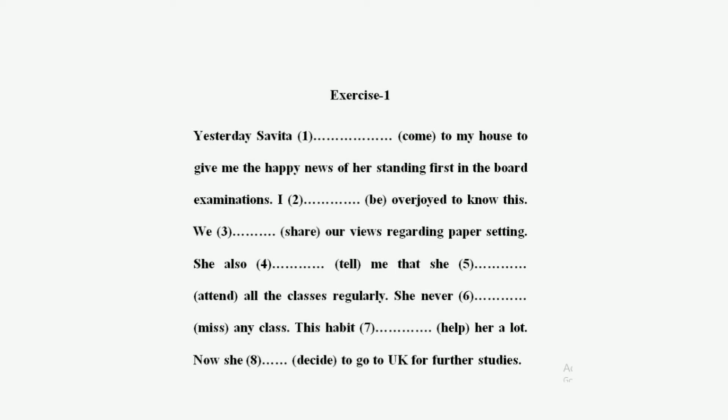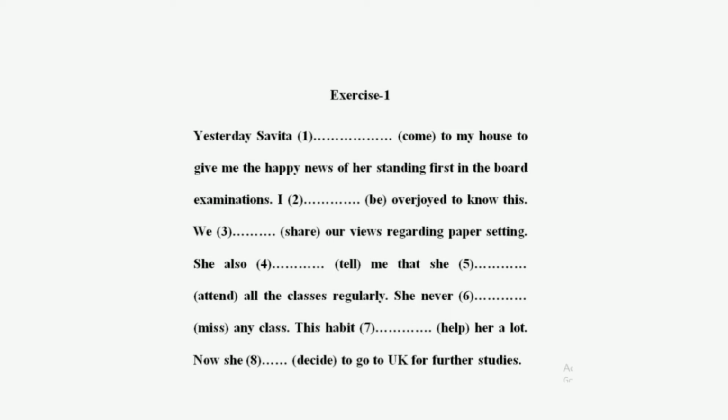The next sentence. This habit dash, help in bracket, her a lot. It also tells the past action. So you will fill the blank with the past form of the verb given in the bracket. That is helped. So this habit helped her a lot.